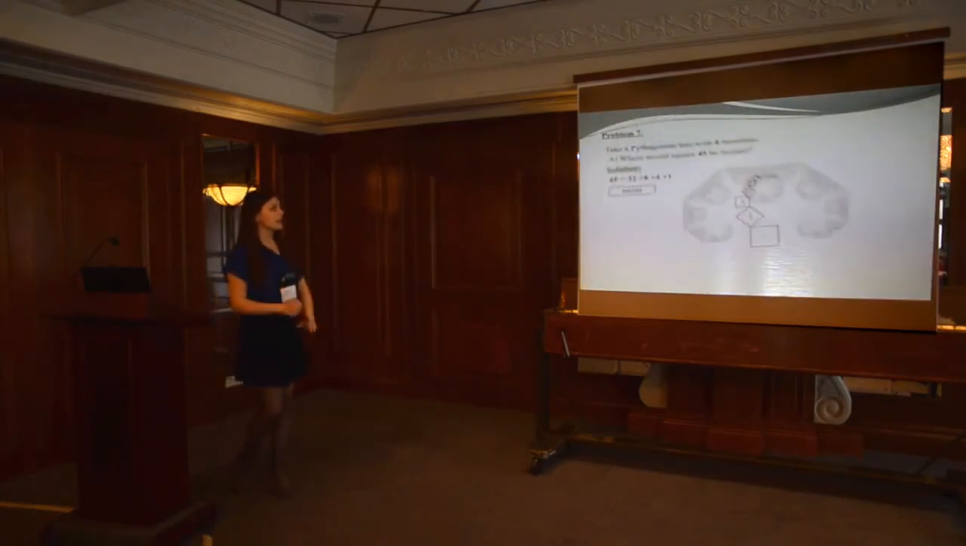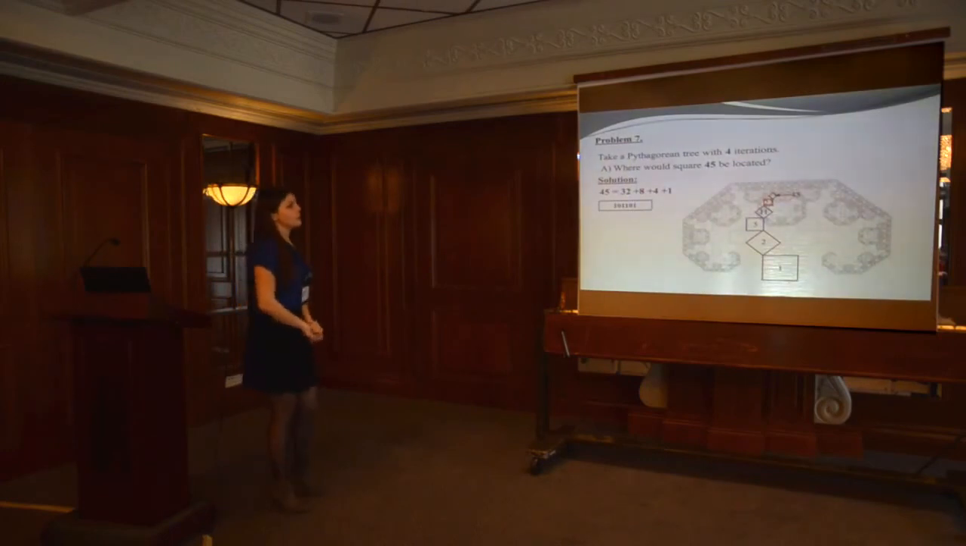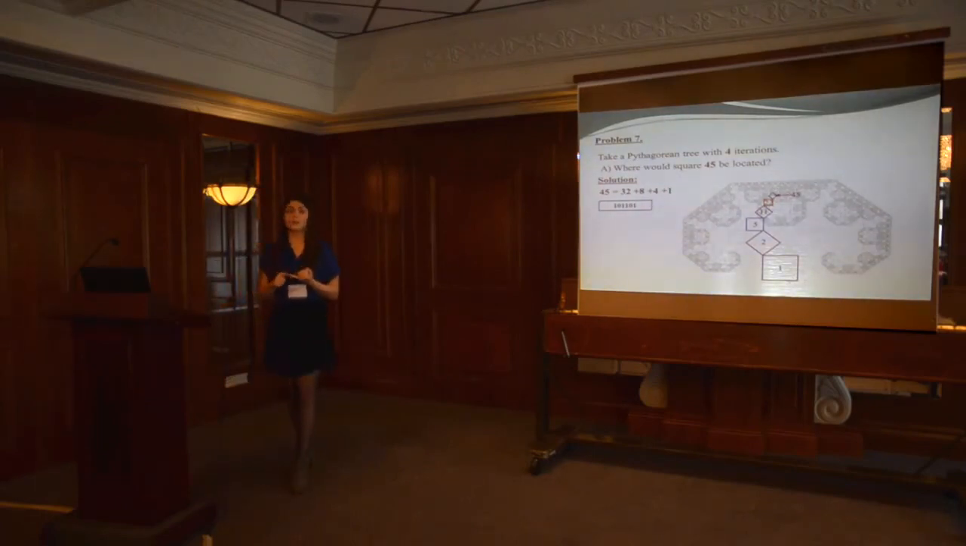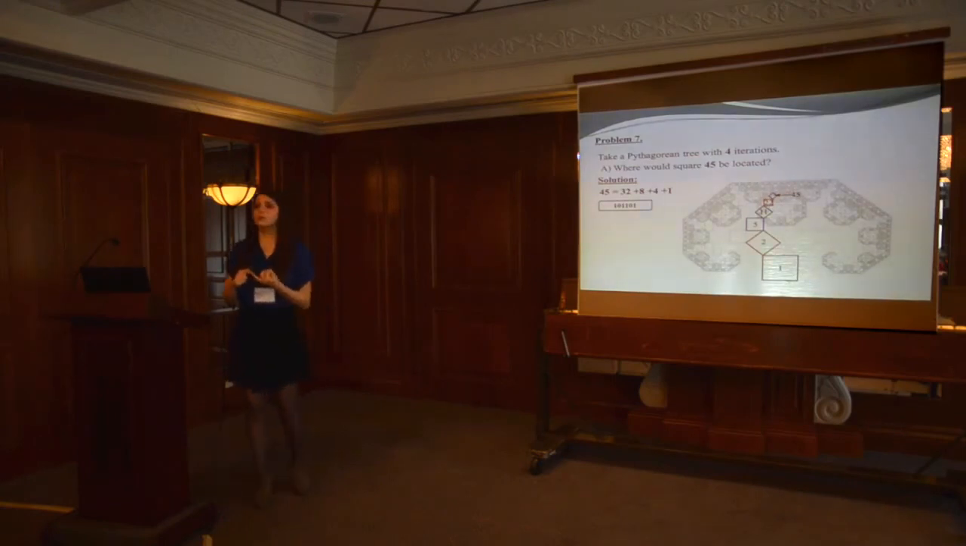Now let's make things harder. Take a Pythagorean tree with 4 iterations. Where would the square with number 45 be located? If we express 45 as a sum of powers of 2, it will be 1 plus 4 plus 8 plus 32. So it will be 2 to the power of 0 plus 2 to the power of 2 plus 2 to the power of 3 plus 2 to the power of 5.